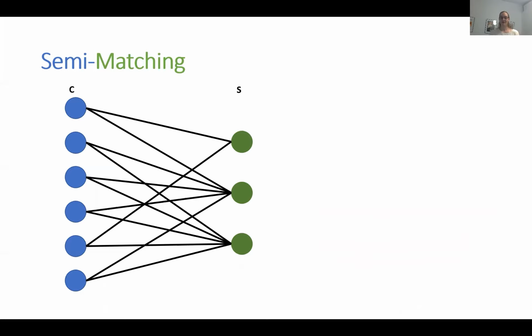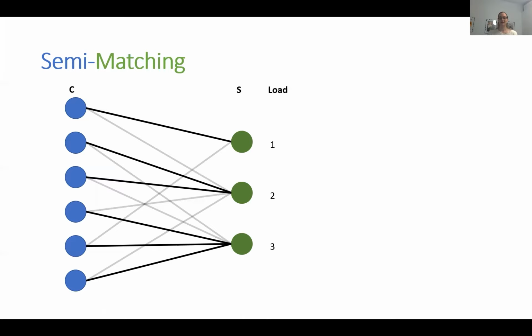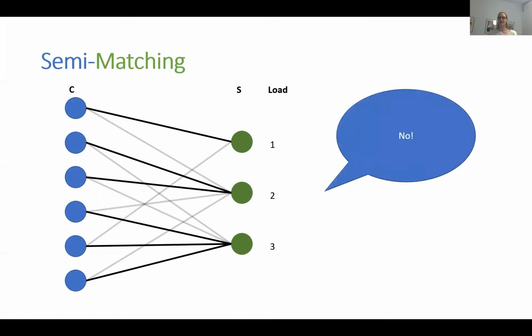Let's look at a concrete example. We have clients with access to servers. This is now a semi-matching, and we can ask, is this locally stable? And the answer is no. As you can see, the node down there, which now turns orange, has an incentive to switch. It's currently assigned to a server with load 3, and it has access to a server with load 1. If it switches, then it has a smaller load.